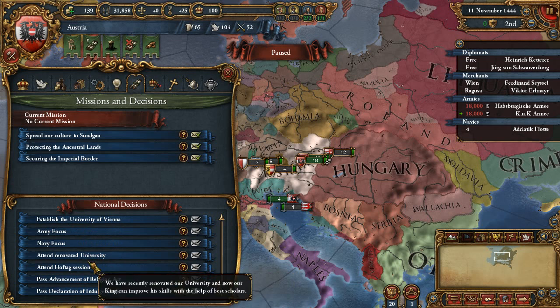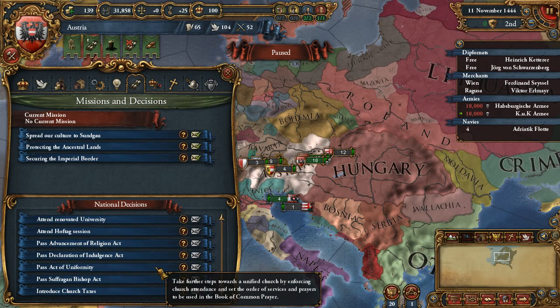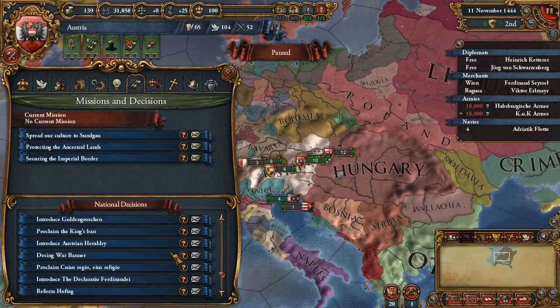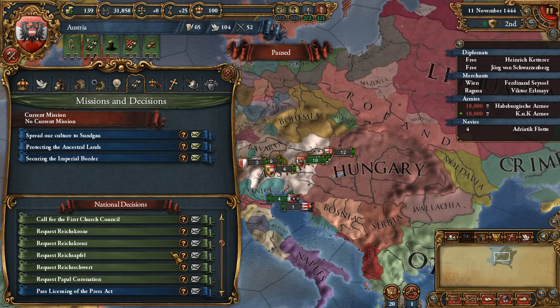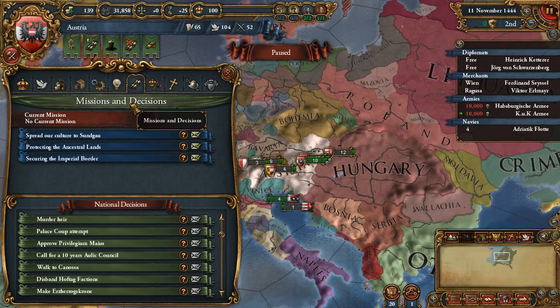Now I want to see disable Hoftag or dismantle Hoftag. Is it even possible? Disband Hoftag factions, I see. There it is. 50 admin power, 50 ducats. Remove nobles, merchants and clergy. You have to be at stability 1. Okay, fine.